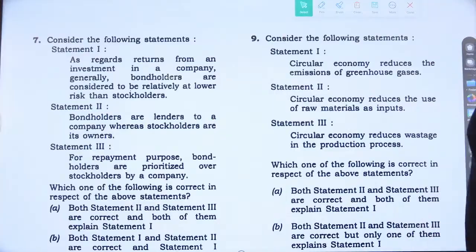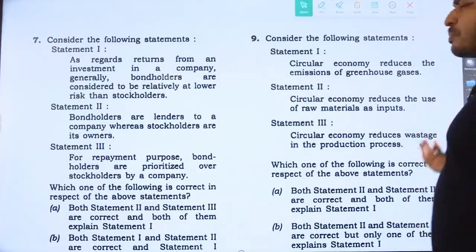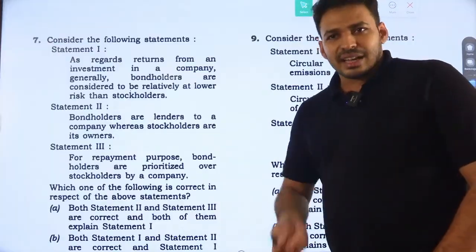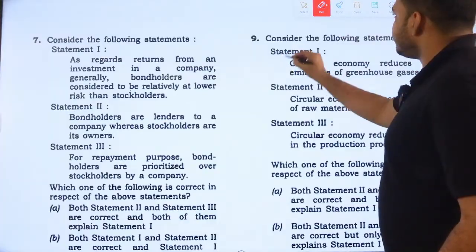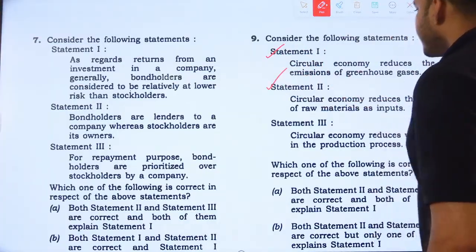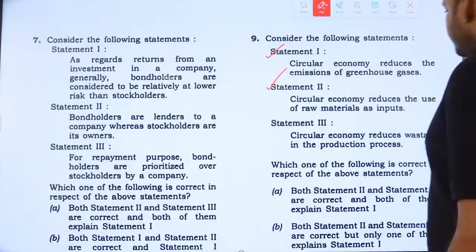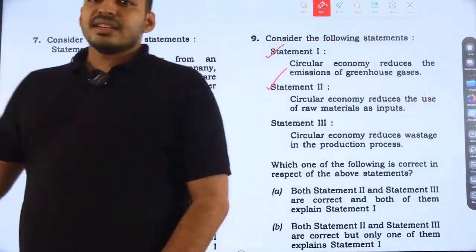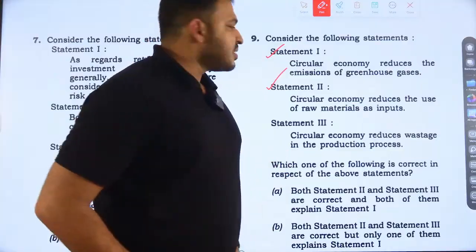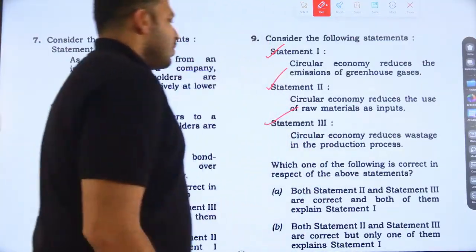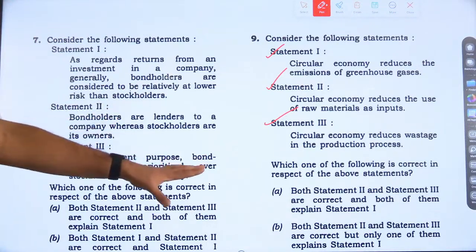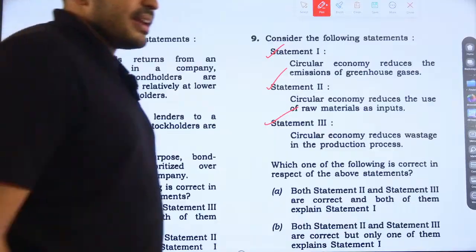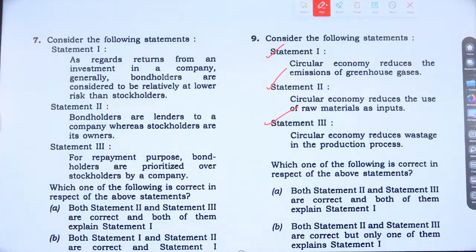Statement 2: circular economy reduces the use of raw materials as inputs. Yes, if you are reusing, the need for raw material is reduced. Both of these statements are right. The third statement: circular economy reduces wastage in the production process. Yes, that's also right. Statement 2 and statement 3 are correct, and both of them explain statement 1. So for the ninth one, option A is the right answer.